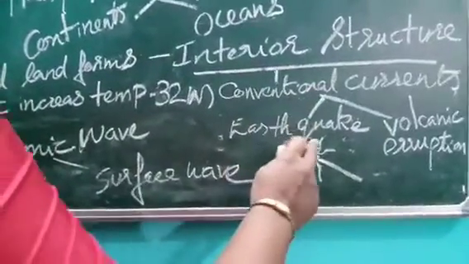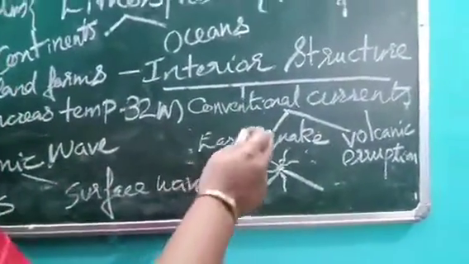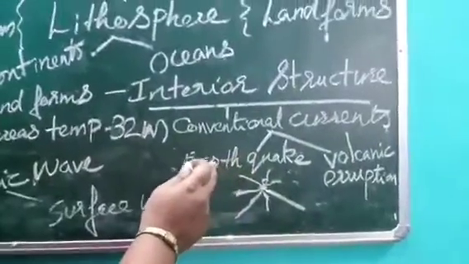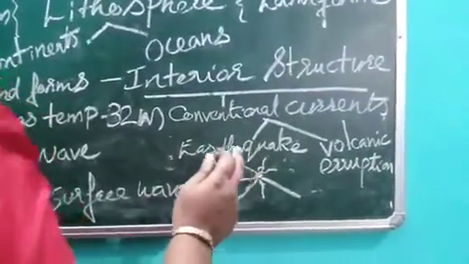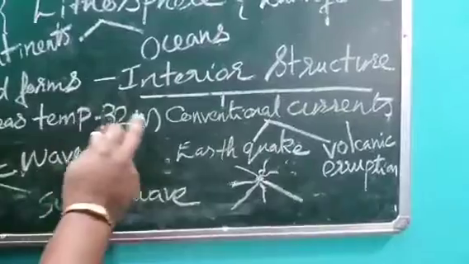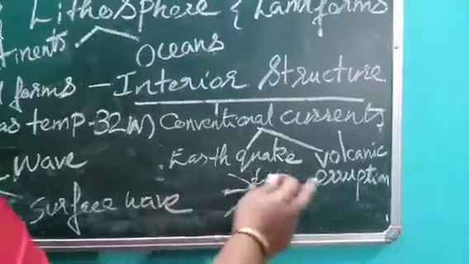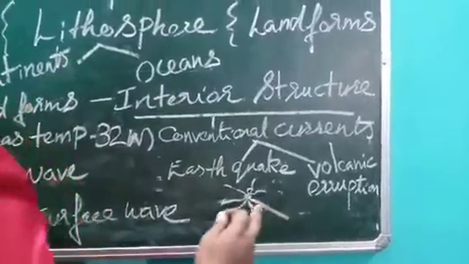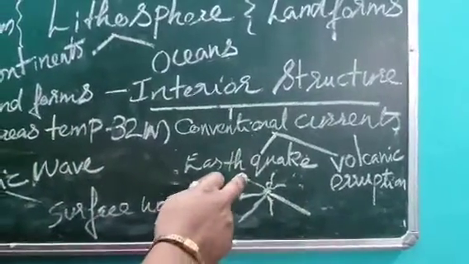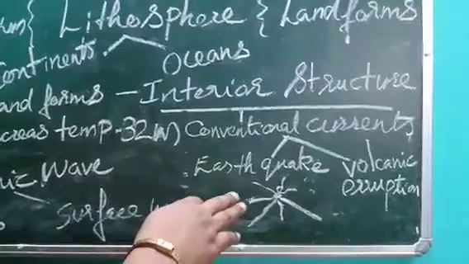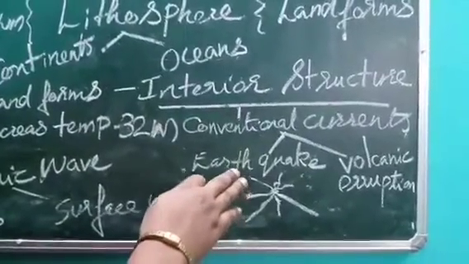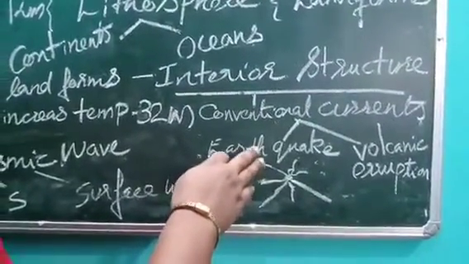Now, how do the earthquake and volcanic eruption take place? Because we mainly study the interior structure of the earth with the help of the seismic waves generated at the time of earthquake. You know that as you go below into the interior of the earth, the temperature increases up to 100 kilometer. So why is that?